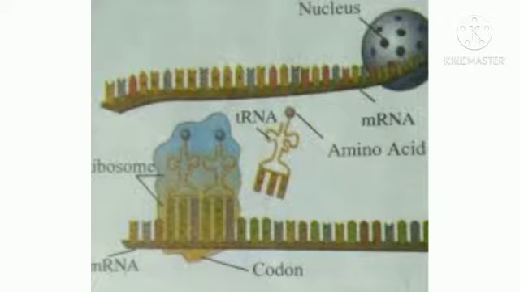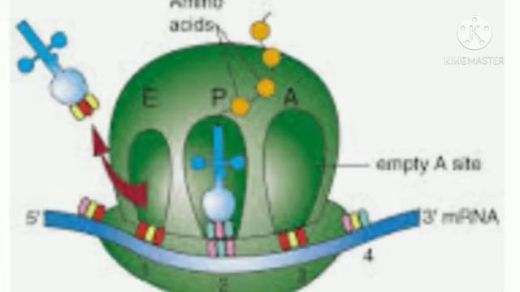In the process of translation, each messenger RNA is made up of thousands of triplet codons. As per the message on mRNA, amino acids are supplied by the tRNA. For this purpose, transfer RNA has an anticodon which has the complementary sequence to the codon on messenger RNA. This is called translation. The amino acids brought in by tRNA are bonded together by peptide bonds with the help